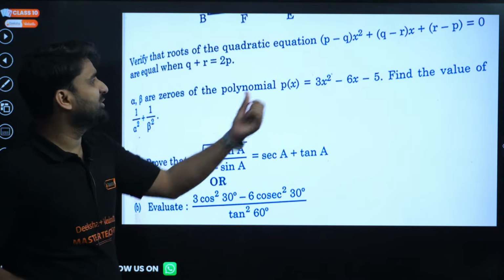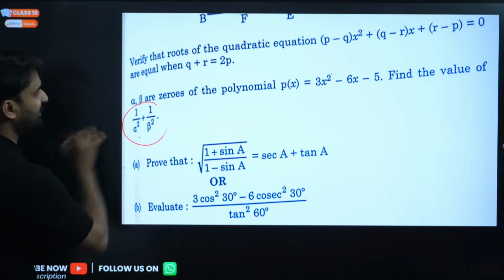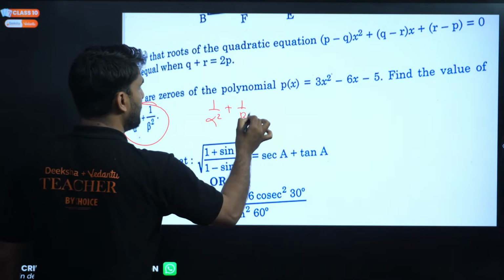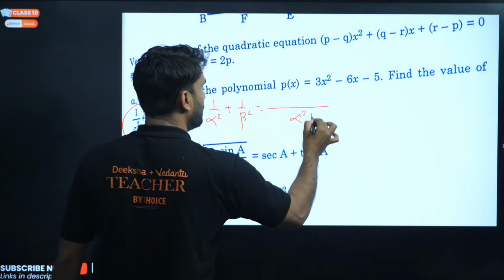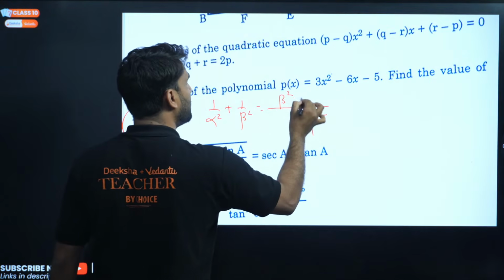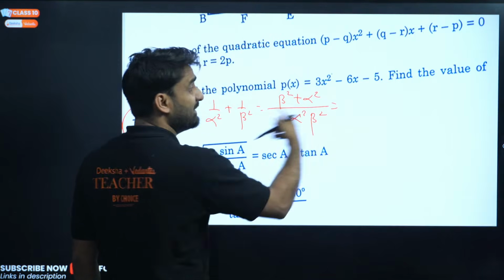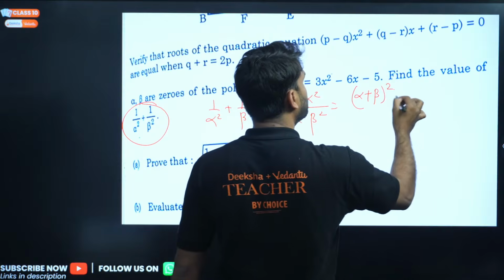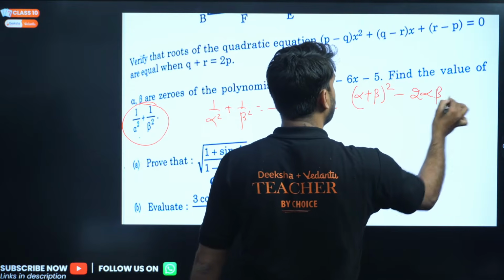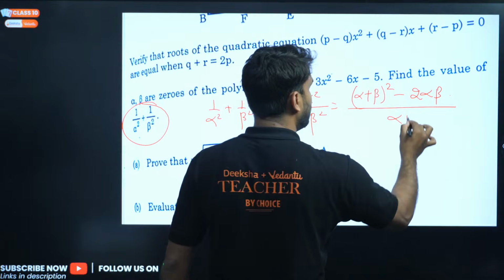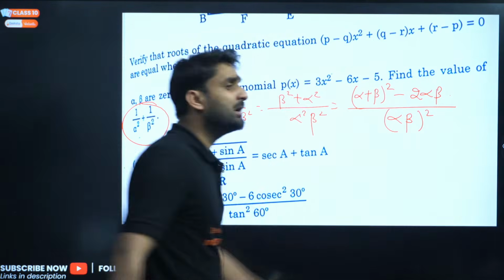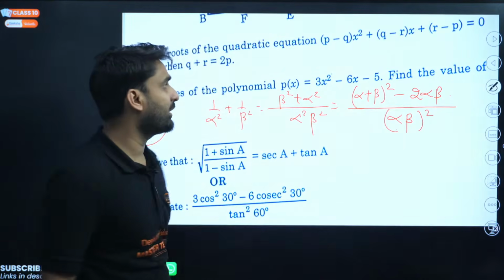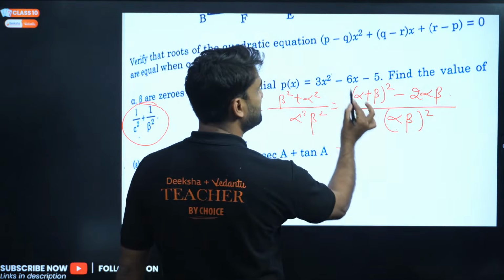Okay, now moving to this: if alpha and beta are the zeros of this, what will be the value of this? So my dear, 1 by alpha square plus 1 by beta square, we can write here as beta square plus alpha square over alpha square into beta square. And beta square plus alpha square can also be written as alpha plus beta whole square minus 2 alpha beta, right? And the denominator is alpha into beta whole square. So can you see here, alpha plus beta is the sum of roots, and alpha into beta is the product of roots.